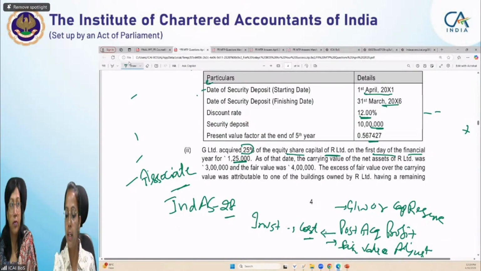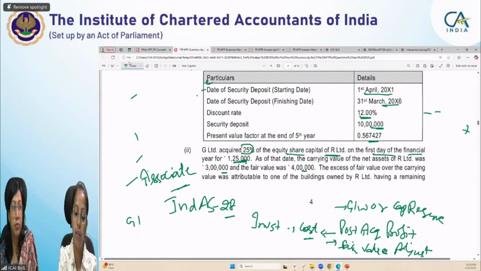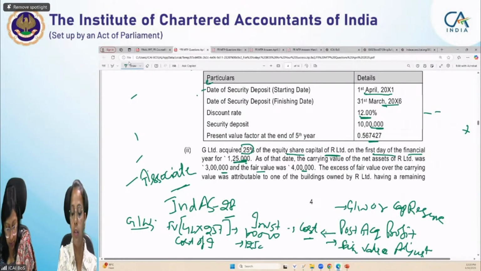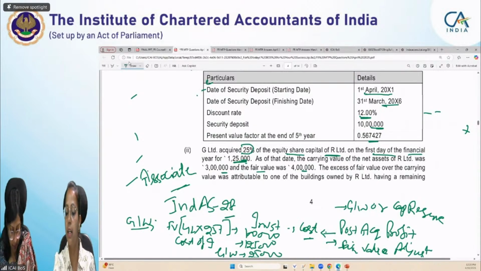So G Limited acquired 25% at 1,25,000. This is the cost of investment. As of the date, the carrying value of the net assets of R Limited is 3 lakh and fair value is 4 lakh. So for calculating goodwill, we will take fair value. Fair value is 4 lakh. And how much percentage have we acquired? 25%. So the net asset value will be 1 lakh. And the cost of investment which we have made is 1,25,000. So how much goodwill will arise? That is 25,000.